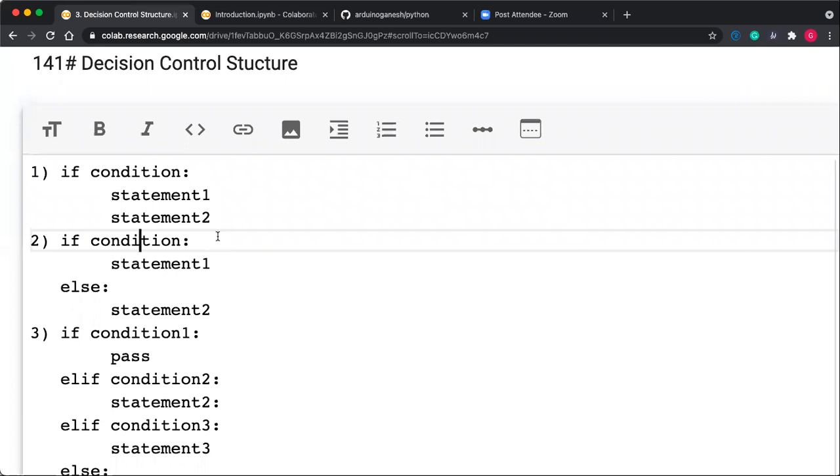So for example, if a student gets marks greater than 40, then you have to print the message as you are pass. And if the student is getting marks less than 40, then you have to print the message as you are fail. So then you have to use the decision control structure, because you have to either print the message as you are pass or the message as you are fail.